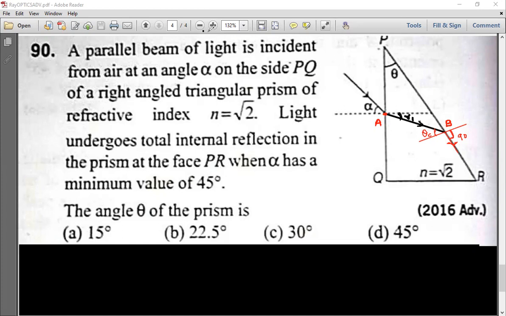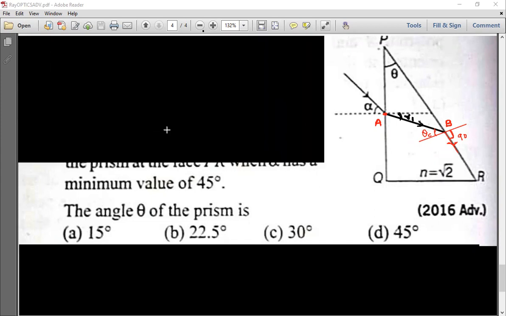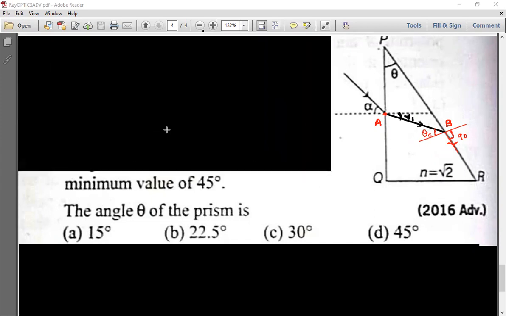Yes, I can take alpha 45 degrees. So shall I mask a little part? Any doubt? No doubt? Right. So I will mask this part because everything is there. Alpha is the minimum value, that's 45 degrees. So let's use Snell's law at point A.